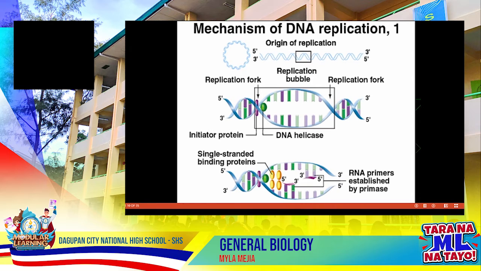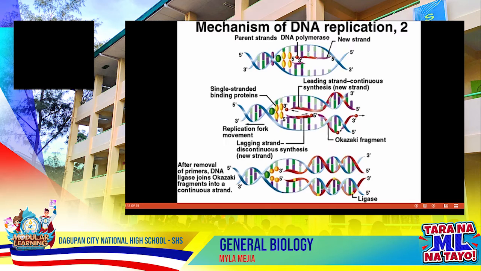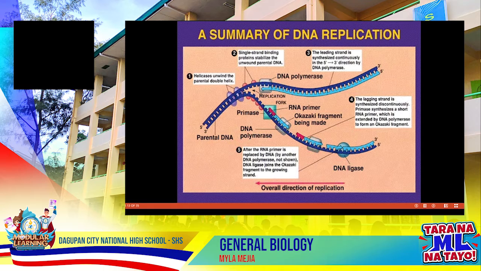Another look at the mechanism of DNA replication. Next, we have elongation, connecting the correct sequence of nucleotides into a continuous new strand of DNA. The needed proteins and enzymes are primase, DNA polymerase 3, DNA polymerase 1, and ligase. Again, another illustration of the mechanism of DNA replication. So we have the summary.